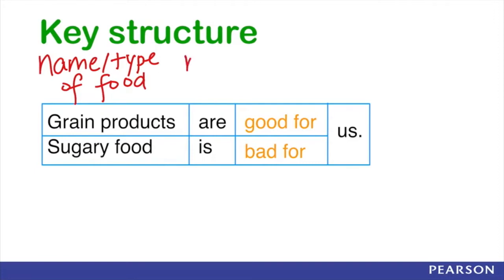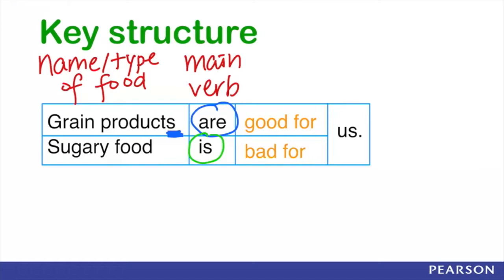And then we will have the main verb in the sentence. If the name or the type of the food is countable, which has an S at the end, you will use are, the plural form. And if the word is uncountable, you will use is, the singular form.